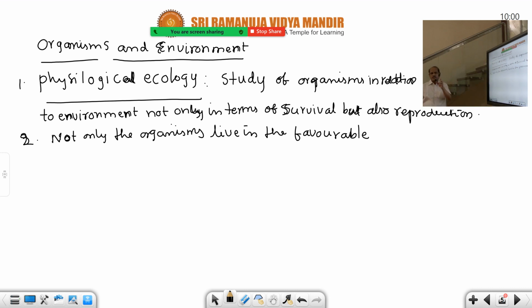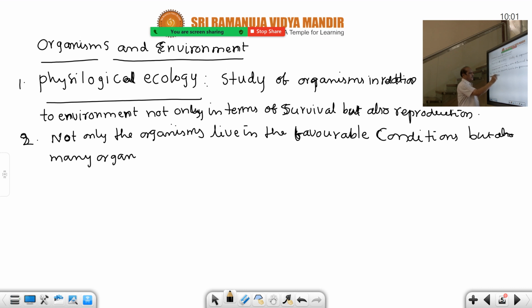The first paragraph covers seasons formation, rainfall, precipitation, they are all there. The definition of physiological ecology is very important. So, not only the organisms live in the favorable conditions, but also, this is a noteworthy point, many organisms live in unfavorable conditions also, extreme environmental conditions. Extreme means unfavorable.